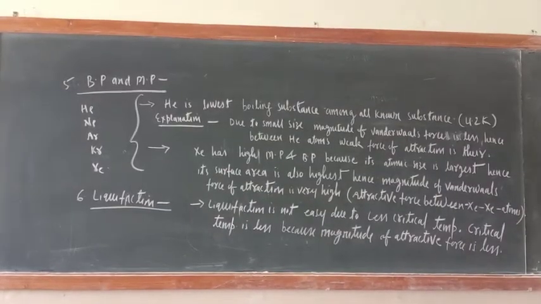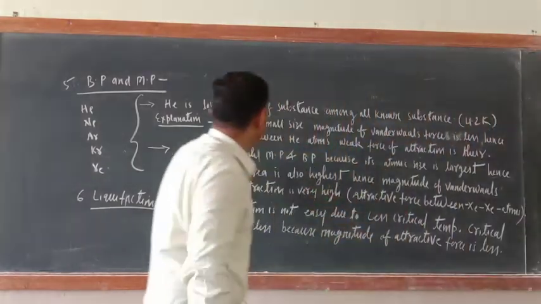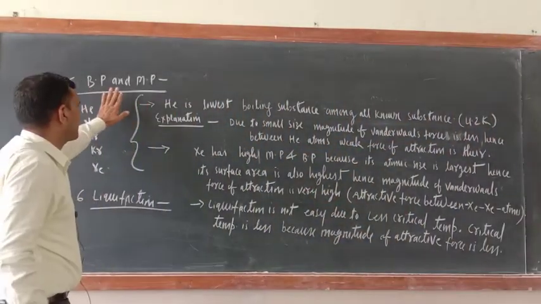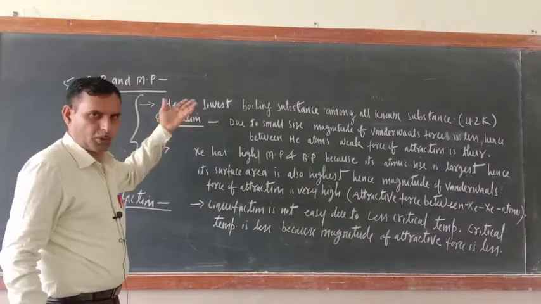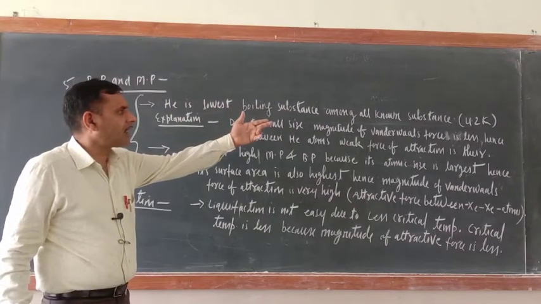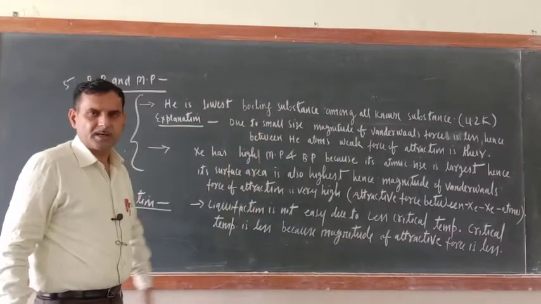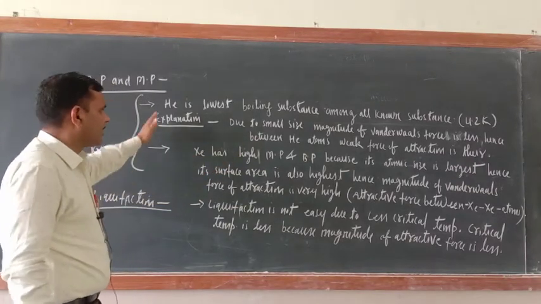So dear cadets, we are still in the physical trends of physical property of 18th group. The next one in the row is melting point and boiling point. Already I wrote helium and told also helium is the lowest boiling substance among all known substances. What is the boiling point of helium? 4.2 Kelvin. What is the reason?